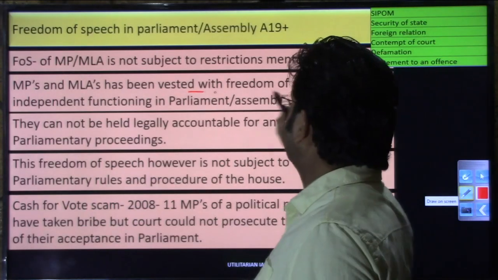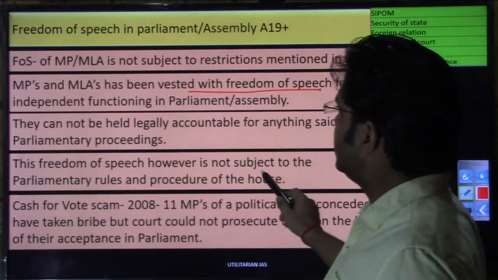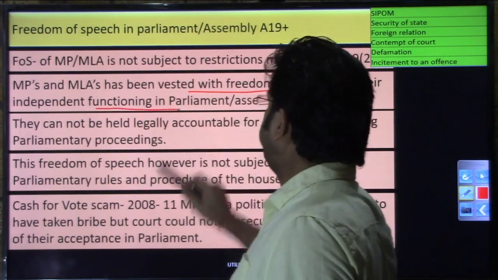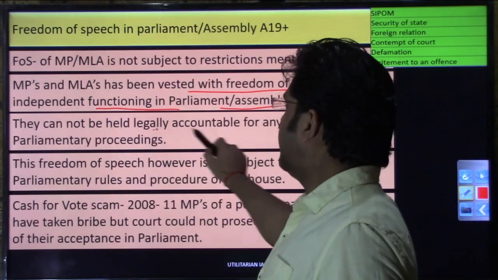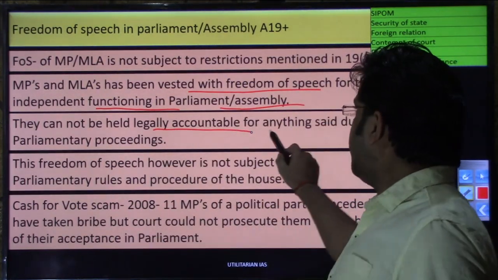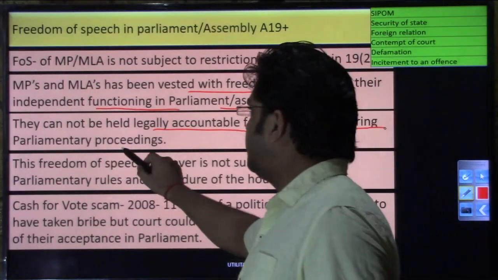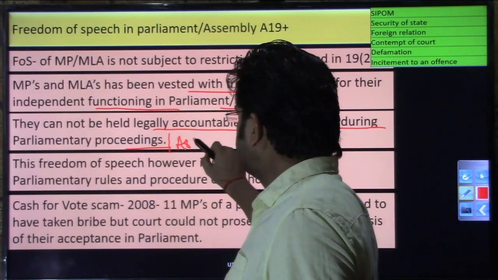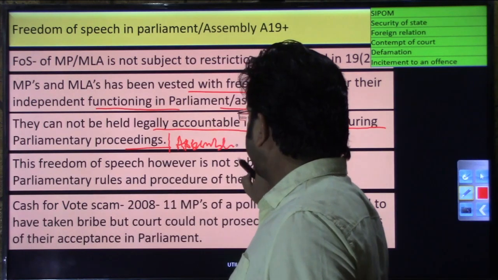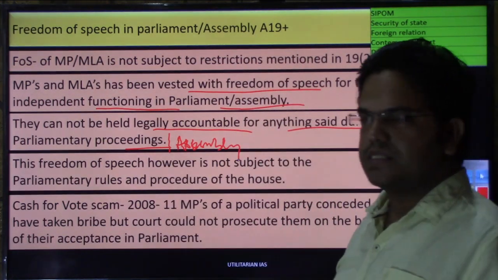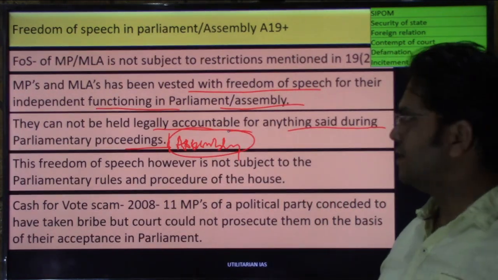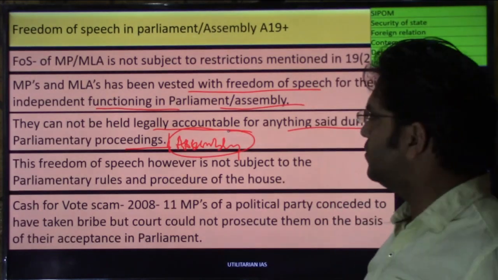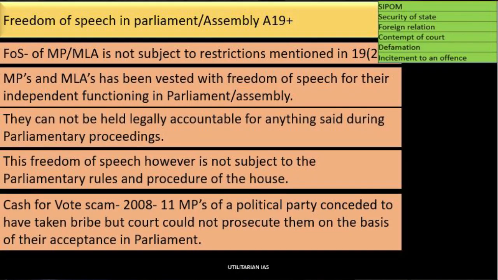MPs and MLAs have been vested with freedom of speech for whatever they say, and that is for their independent functioning in parliament and assembly. They cannot be held legally accountable for anything that they said during the parliamentary proceeding or assembly proceeding, right? It does not matter what they have said in parliament and in assembly. When they are outside this proceeding, they cannot be held legally accountable for whatever they have said in parliament or assembly.